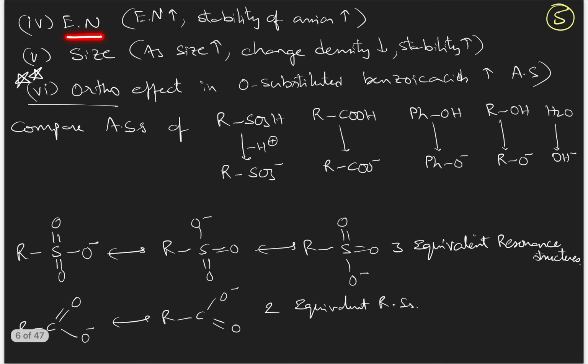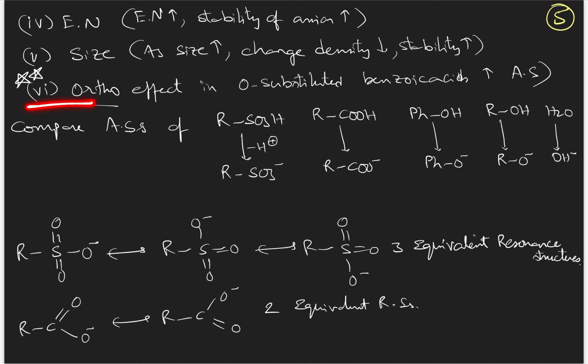Then the electronegativity of the atom from which the H plus ion is released. If the electronegativity of that atom increases, the stability of the anion increases, and automatically the acidic strength of the compound also increases. Then, as the size of the atom releasing the H plus ion increases, the negative charge developed on it will be spread over a larger surface area, therefore charge density decreases. If charge density is lesser, automatically stability is more.